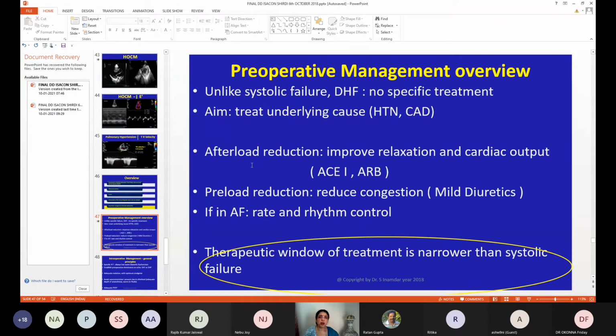Then mild afterload reduction is also done in the preoperative period to improve relaxation and cardiac output. So ACE inhibitors and ARBs are given in these patients. Sometimes if the LVEDP is too high and the patient is breathless at rest, then mild preload reduction is also required to reduce congestion. And if the patient is in atrial fibrillation, you all know that atrial kick is so important in these patients, so one has to control rate as well as rhythm. And always remember the therapeutic window of these patients is narrower than in systolic failure.